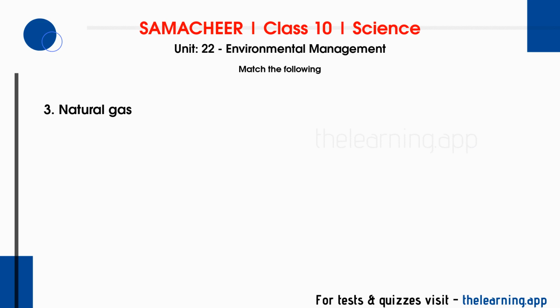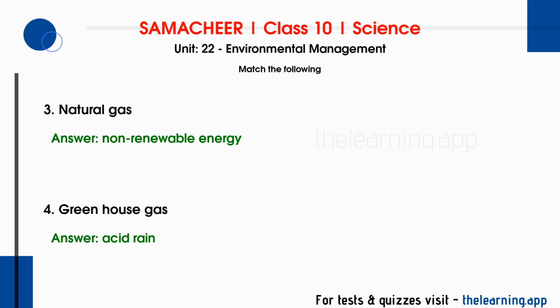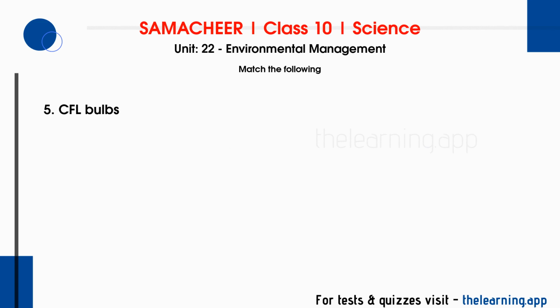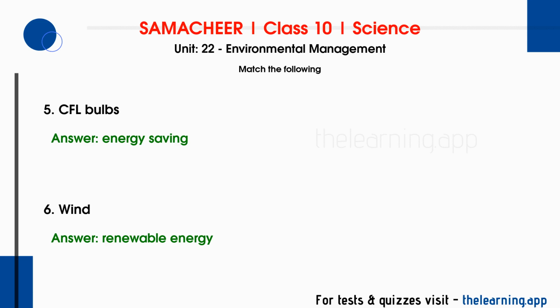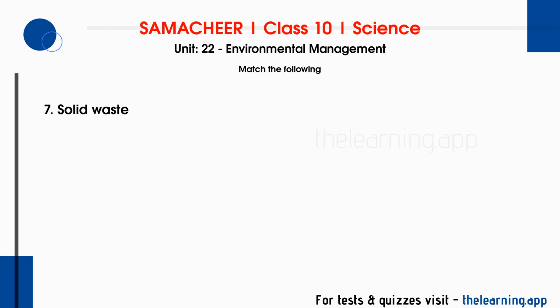Question 3. Natural gas. Correct answer is non-renewable energy. Question 4. Greenhouse gas. Correct answer is acid rain. Question 5. CFL bulbs. Correct answer is energy saving. Question 6. Wind. Correct answer is renewable energy. Question 7. Solid waste. Correct answer is lead and heavy metals.